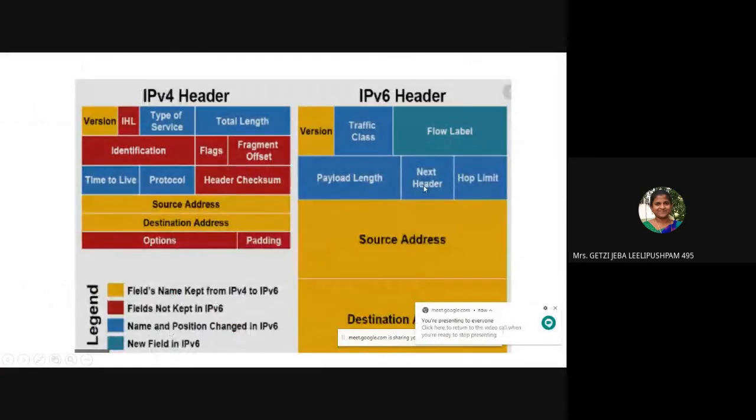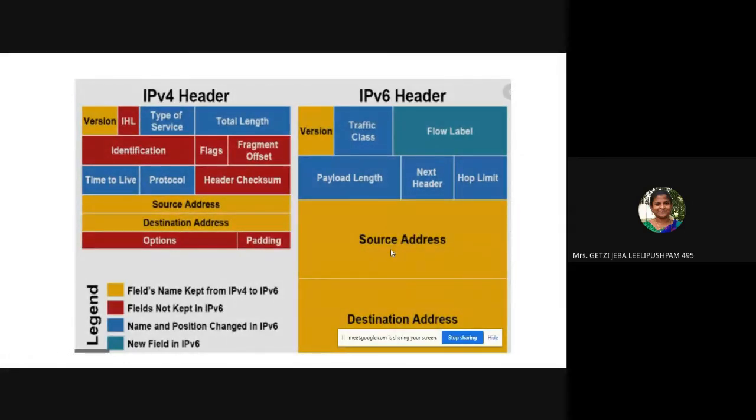Okay, now I'll tell you there are a few fields. Okay, you see that yellow color. That is not changed for IP version 4 and version 6. But the red color fields are not present here. So we will examine why it is not present in version 6. IP version 6 is preferred over IP version 4 many times because of its simple header structure. It is a fixed header structure. Now we will justify why.